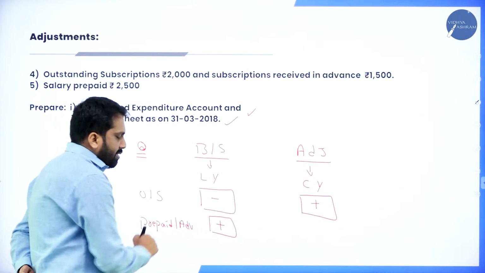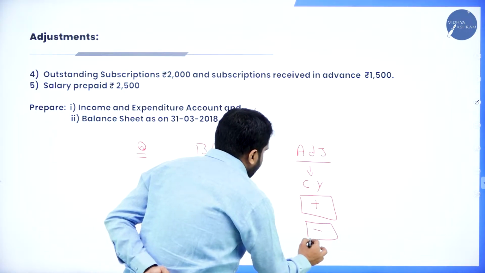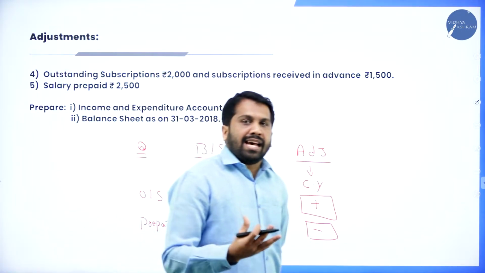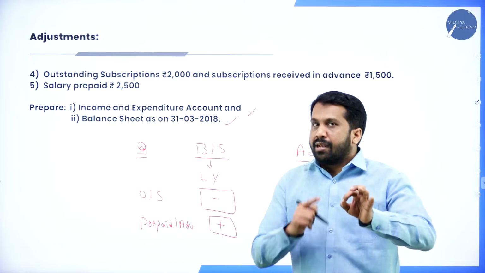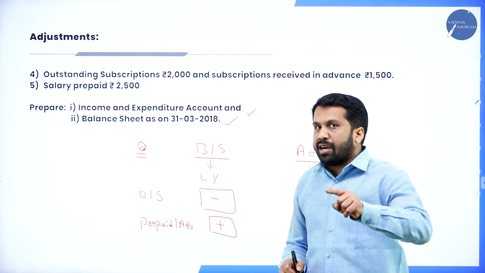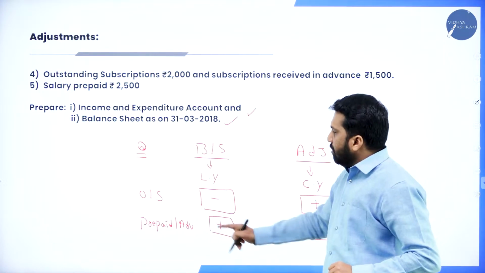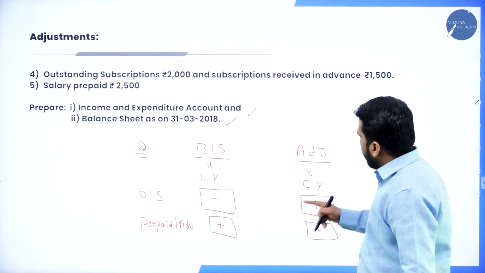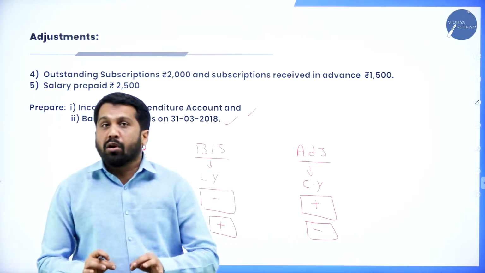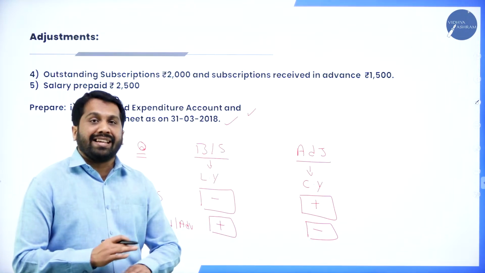Any prepaid or advances given in the adjustment, you are supposed to minus. There is a logic you are supposed to remember. Like salary outstanding: where outstanding is given in the balance sheet, minus. Where the outstanding is given in the adjustment, add. Any prepaid or advances given in the balance sheet, add. Given in the adjustment, minus. This much only you are supposed to remember in non-profit organizations. Other than these things, they will not give you any adjustment.